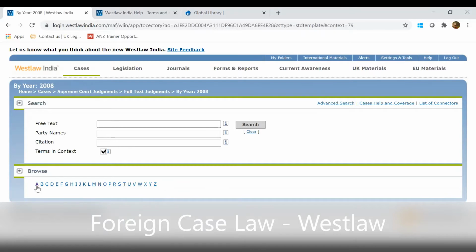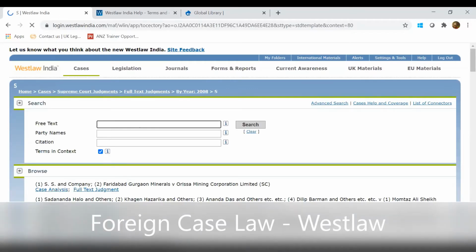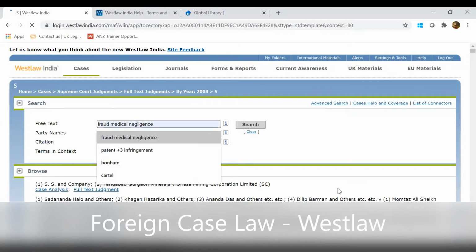So if I need to just look at the judgments with some particular names or some particular alphabet, I can just simply select that. So for example, I want to see by S, I'll click on S. So this will give the complete list now at the bottom.